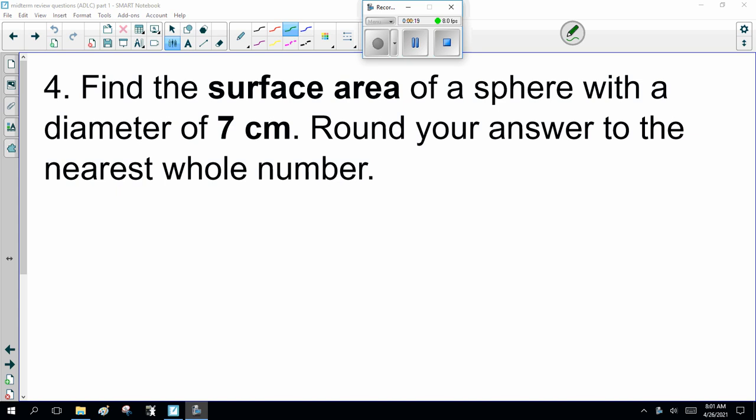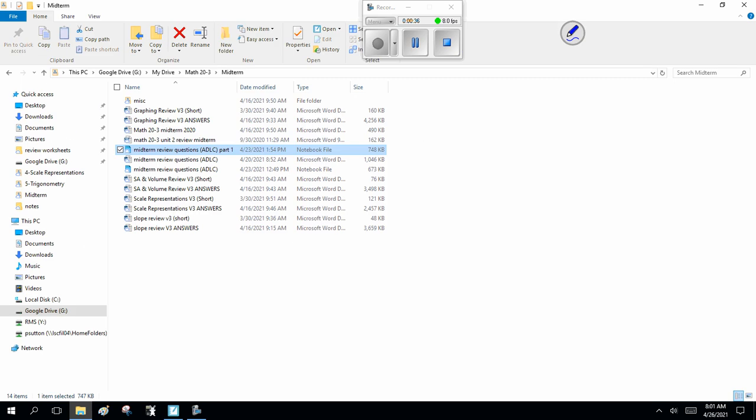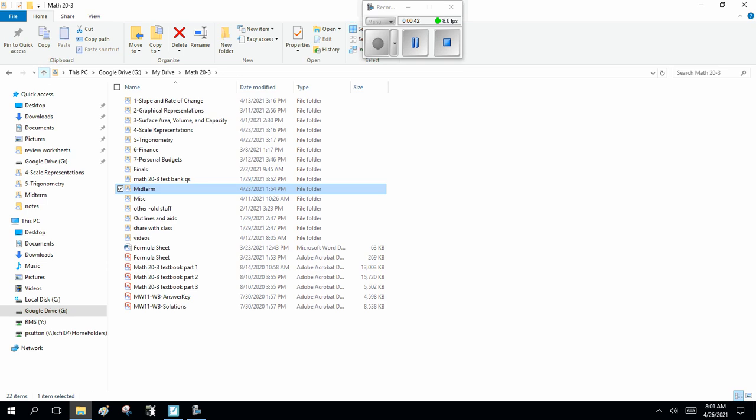Now, a couple of things here. There's no picture because I'm being slightly evil, but you should know sphere. The next thing to note is the diameter 7, which gives me a radius r of 3.5 centimeters. Half of 7 is 3.5. Now, here we also have to remember the formula sheet. I don't recall offhand, so let's go look up formulas.